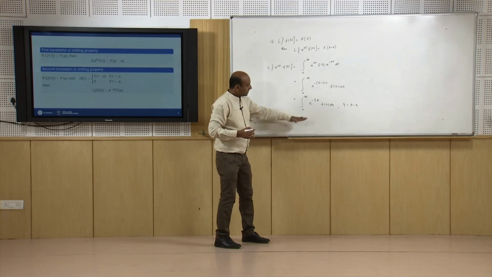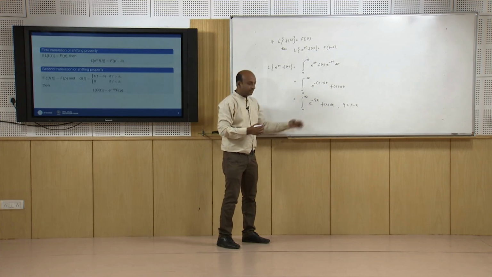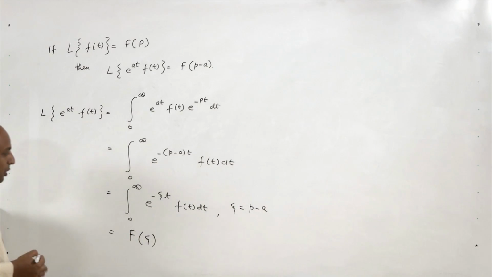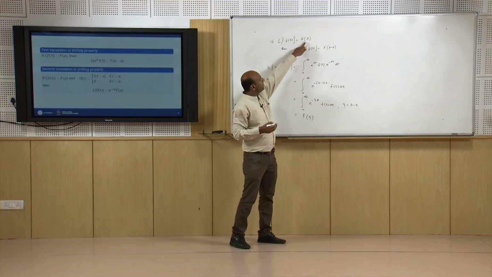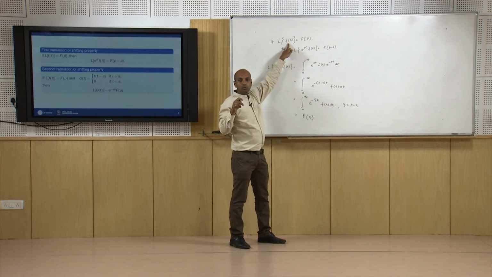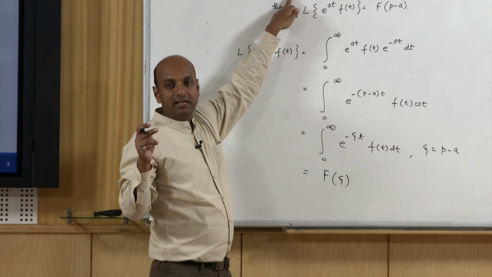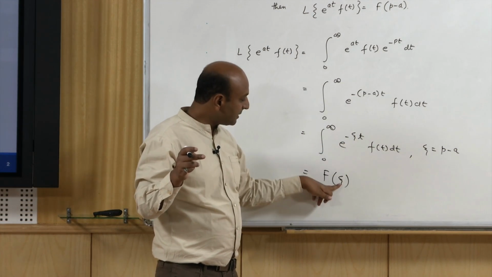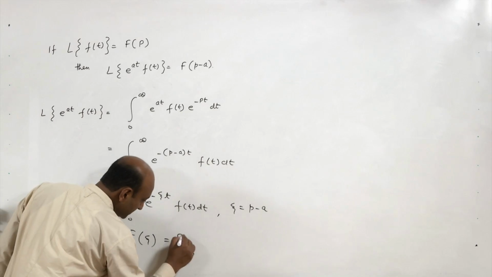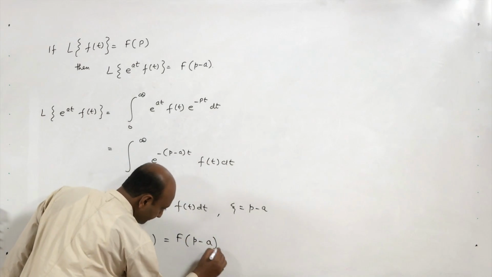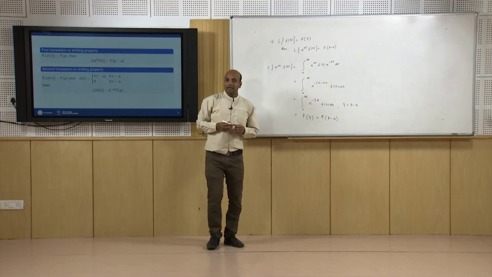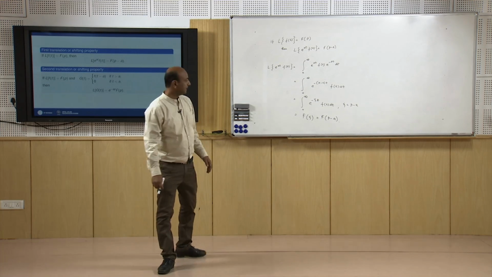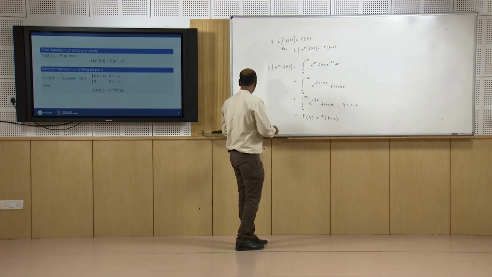Then this quantity is F of xi, because F(p) is the Laplace transform of f(t), which is the integral from 0 to infinity of e^(-pt) f(t) dt. So instead of p we have xi in the same expression, and xi is p minus a. Hence the Laplace transform of e^(at) f(t) is F(p minus a). You simply replace p by p minus a.